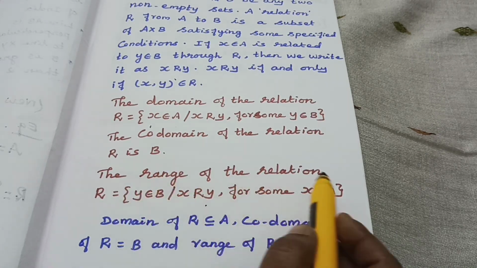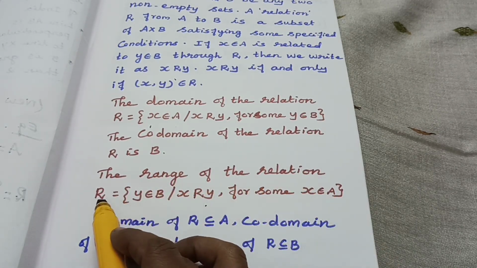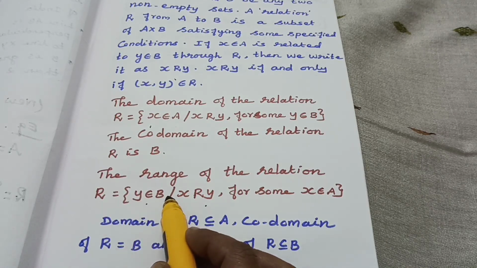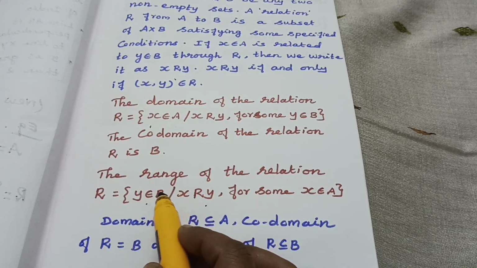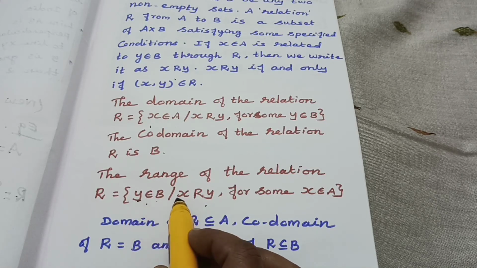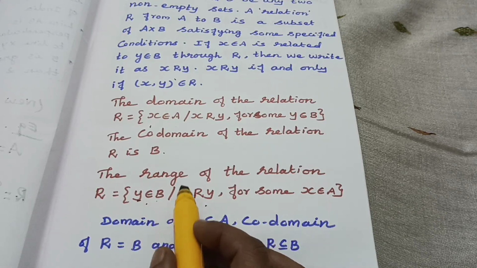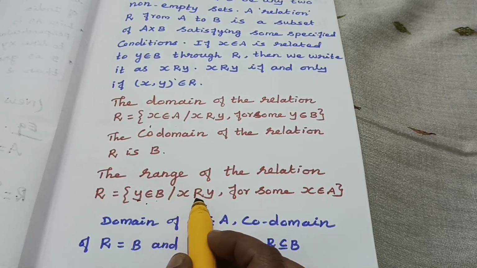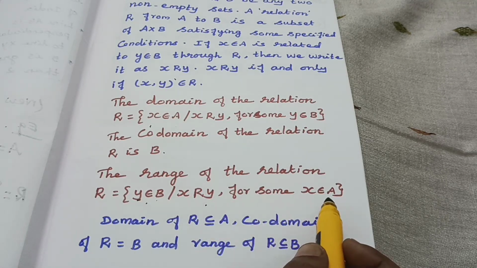Then the range of the relation R is equal to the set of Y belongs to B such that X is related to Y for some X belongs to A.